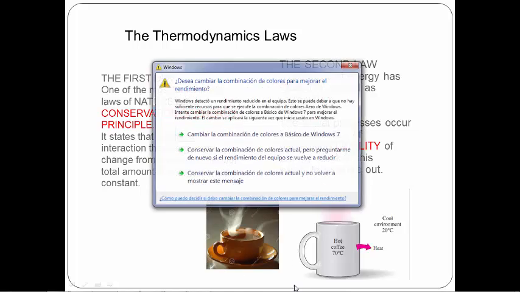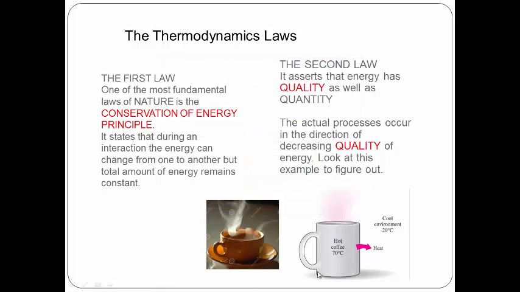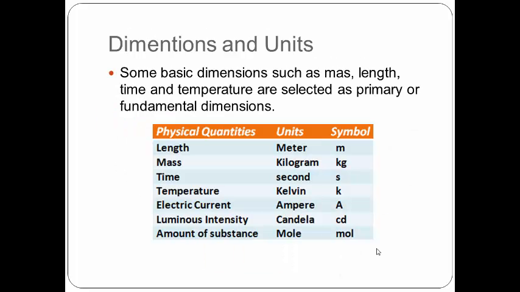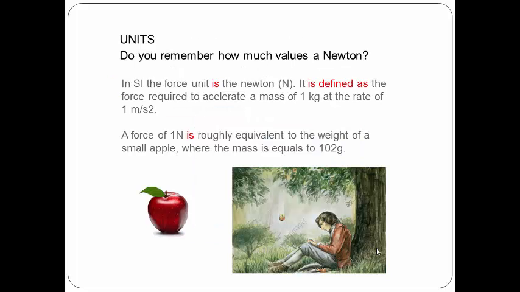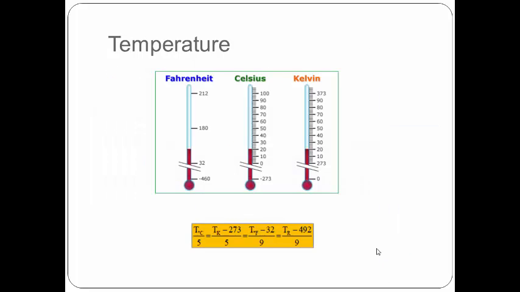Look at this picture to figure out what it means, because it is a little difficult to explain. This process occurs in the direction of decreasing quality, because if we have a hot coffee and put it on the table, with time our hot coffee loses heat and cools down. We also have the dimensions, units, pressure, temperature.